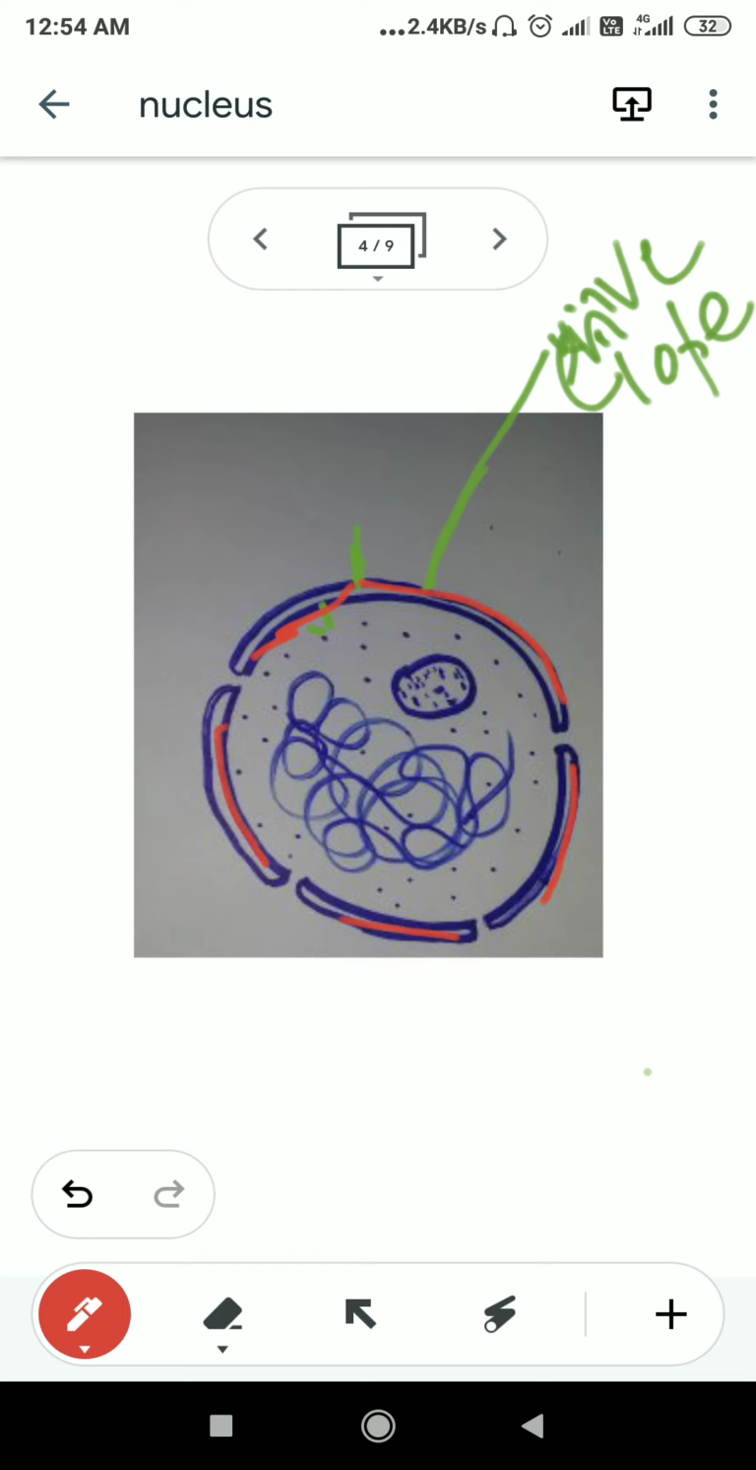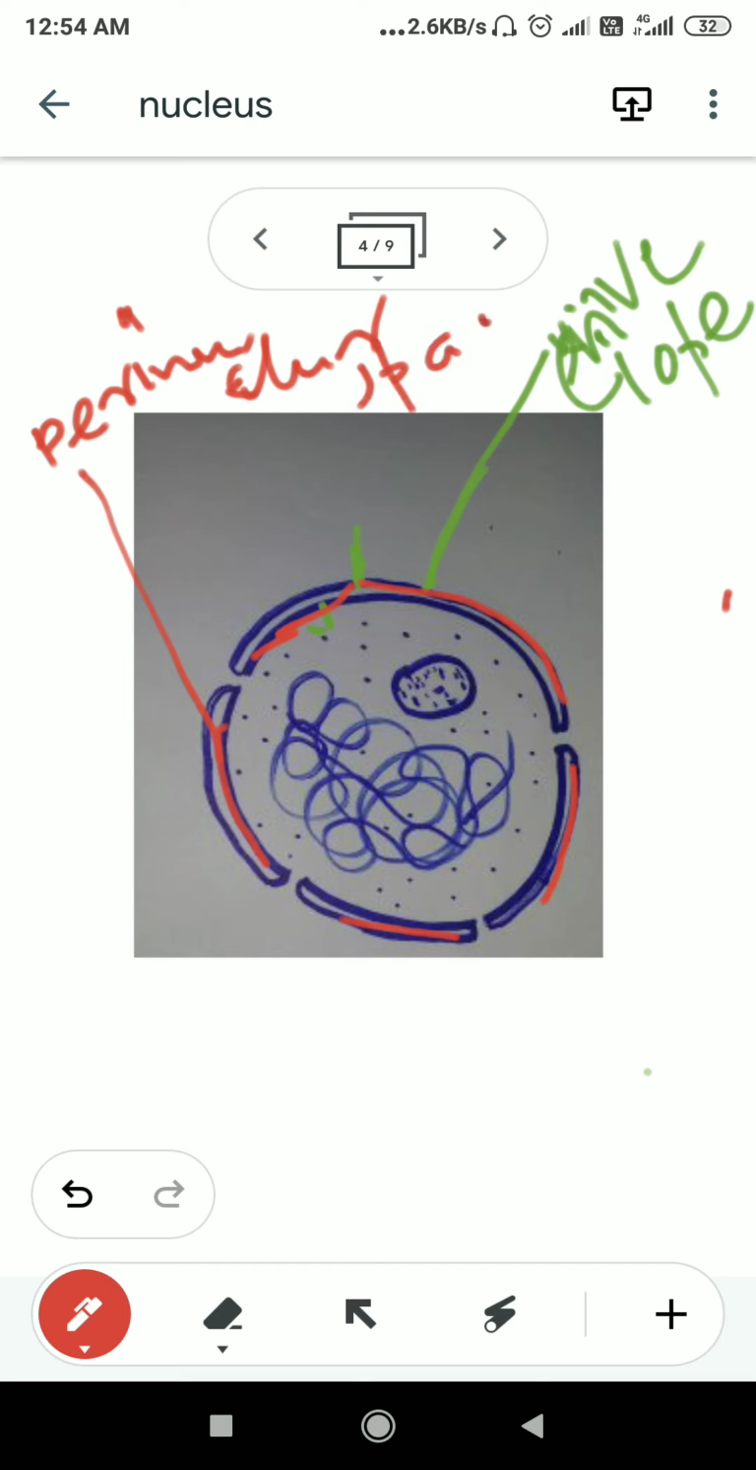is known as perinuclear space. This is known as perinuclear space. Okay. So,